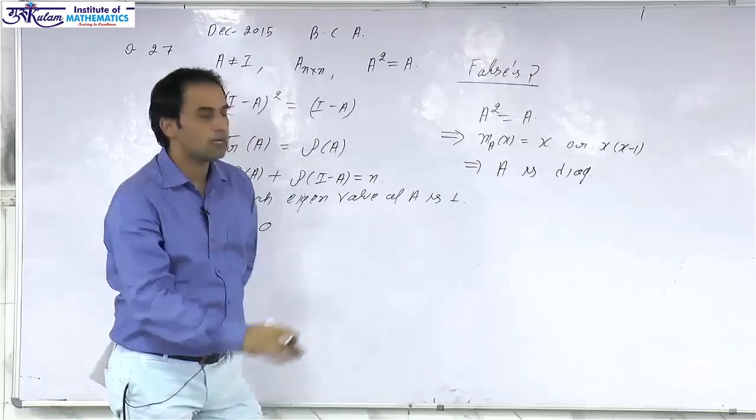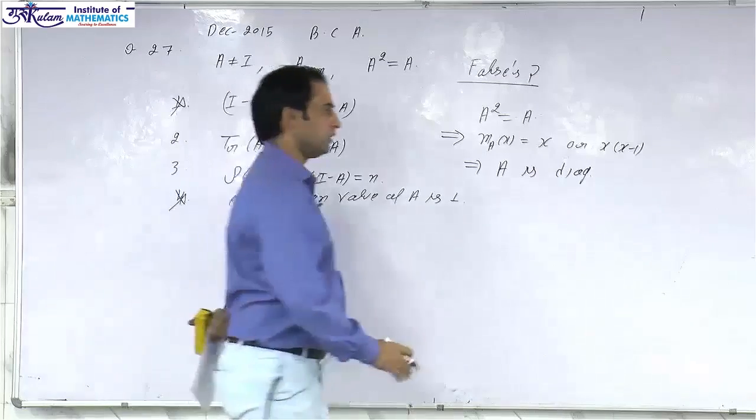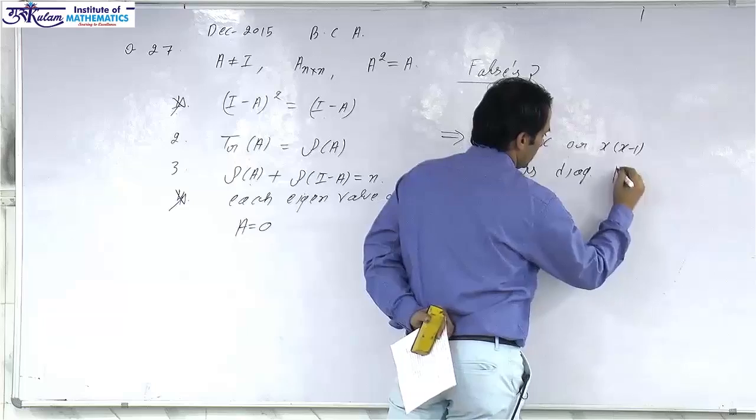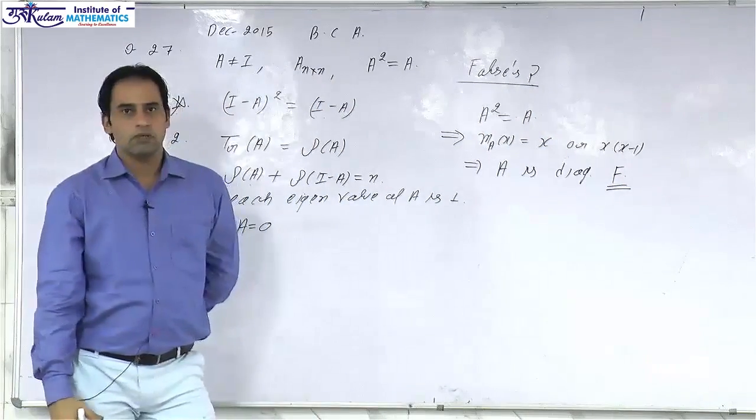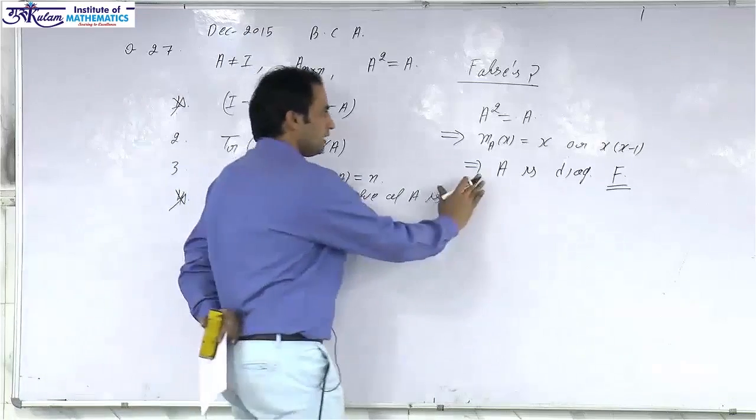Since 0 and 1 are members of every field, this is diagonalizable over every field F. So this is the property of diagonalizability, and the operator is diagonalizable.